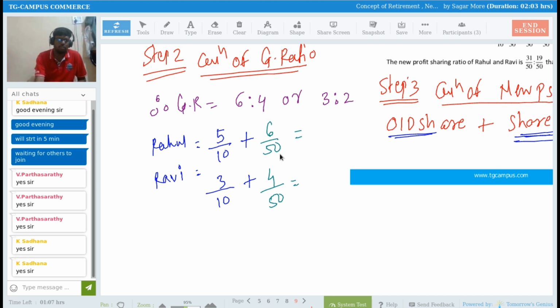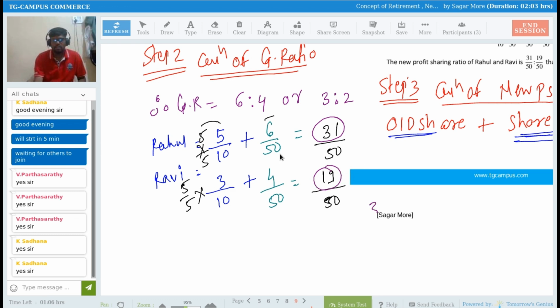So what will be the answer? 25 plus 6, that is 31 by 50. Here, into 5 by 5, 15 plus 4, 19 by 50. So the new profit sharing ratio is 31:19. Understood?